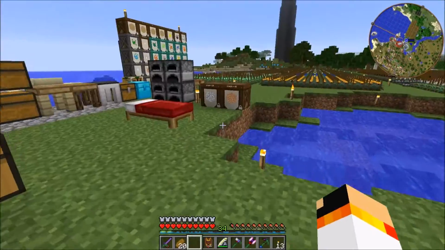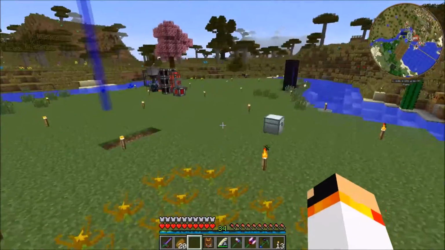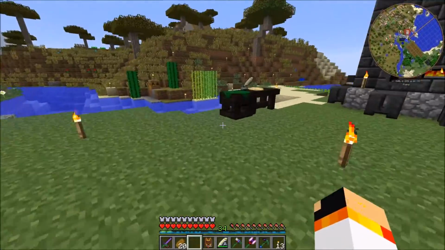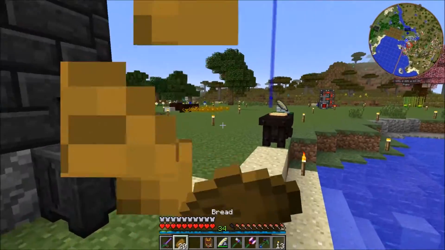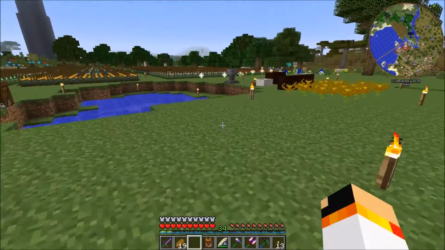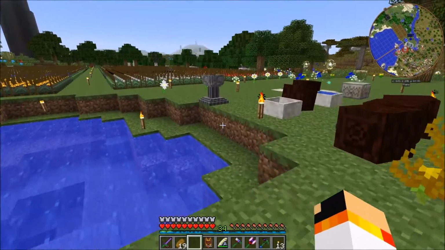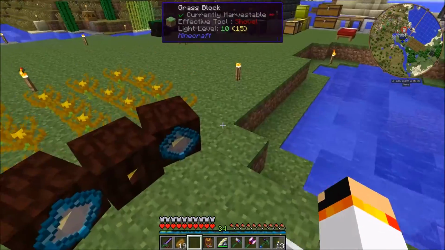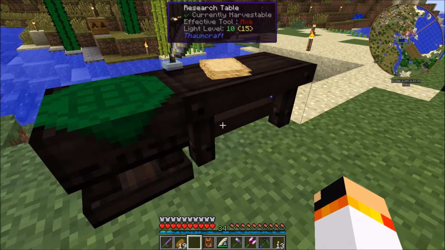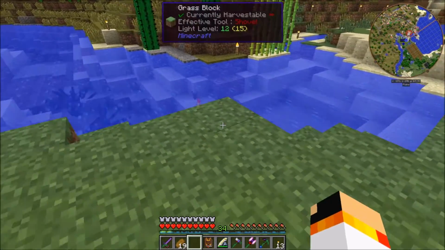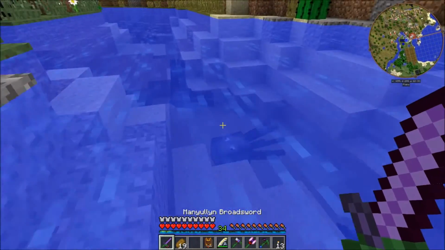So that warp thing that you just saw, what does that mean? Well, warp is very bad. Warp is kind of like me going insane. It's not very good. Not good at all. The more warp you have, the more negative effects that happen to you. I have no idea when they'll start occurring because I have not ventured into Thaumcraft very far. I know how it works, but I have not ventured into Thaumcraft.